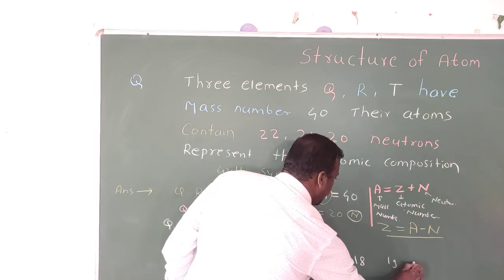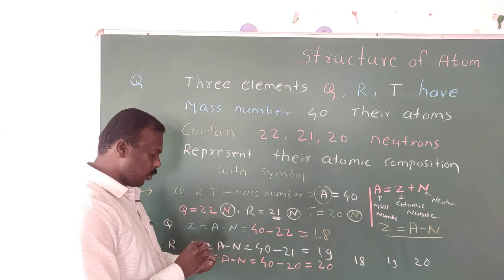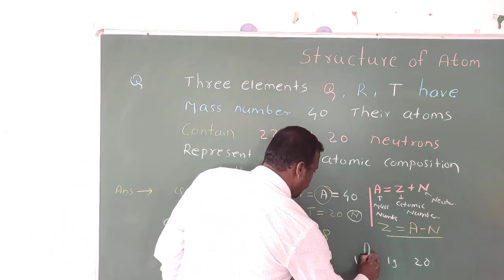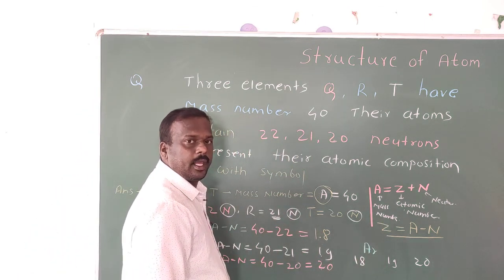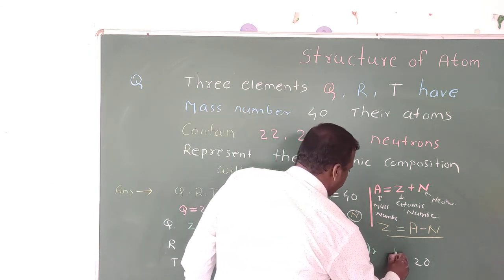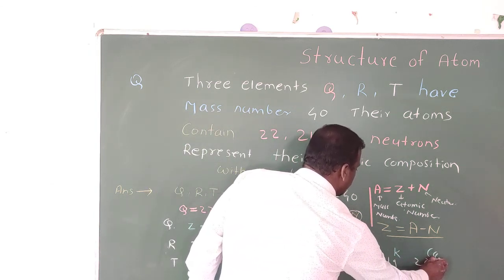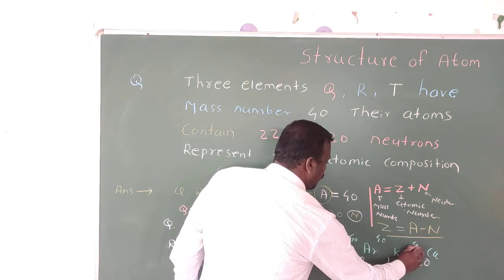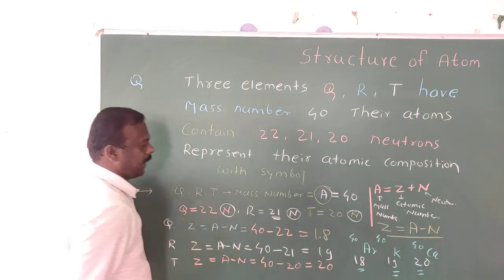Now it is very easy to find out. Atomic number 18 is argon. Atomic number 19 is potassium, and here is the calcium. The mass number is the same, 40. So this is the final answer.